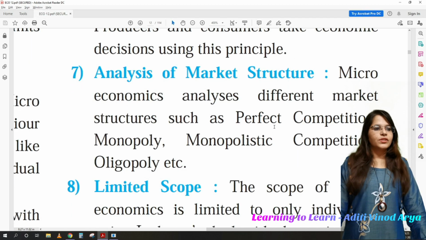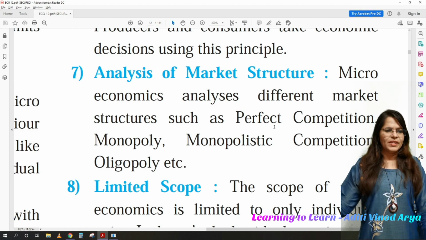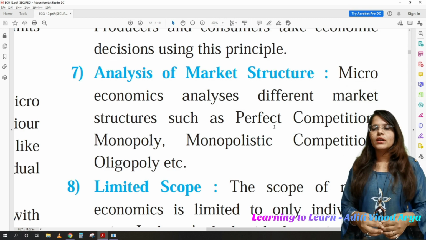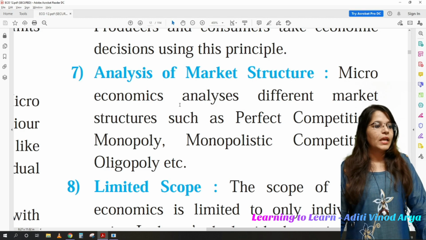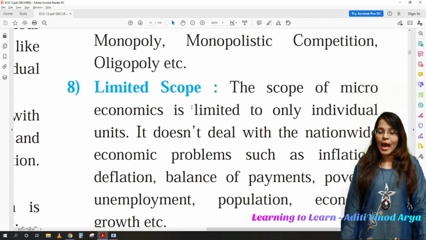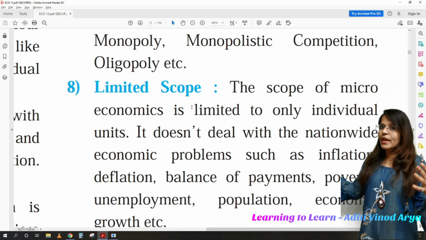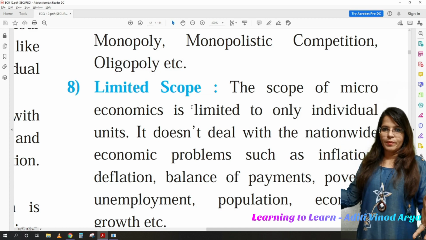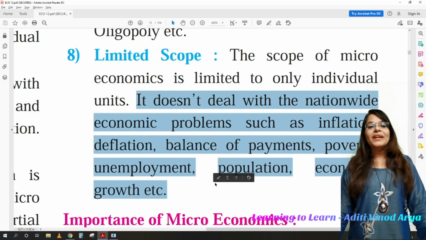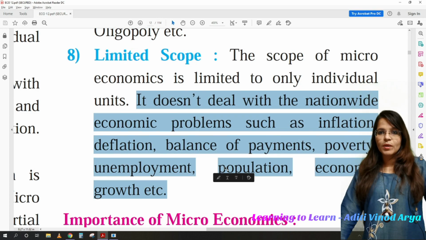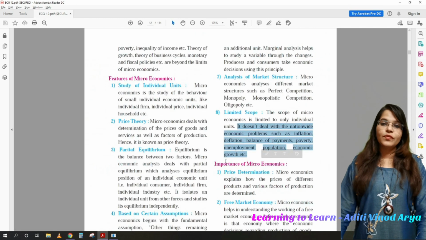Now, analysis of market structure. Yes, microeconomics analyzes market structure, on an individual basis for different market structures, and we can compare also. We can have a determination of price in each and every individual market. That is also a possibility. Limited scope. Yes, microeconomics has a limited scope because it only focuses on an individual market, whereas macroeconomics has a very large scope. So it does not deal with all these things. Macroeconomics deals with balance of payment, unemployment, population, GDP, national income, etc. So these were the characteristics or the features of microeconomics.